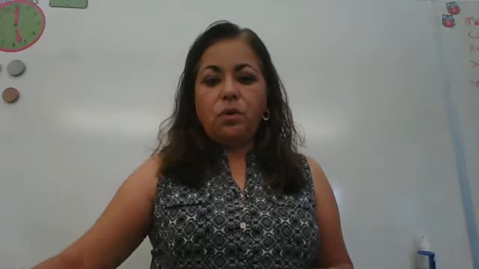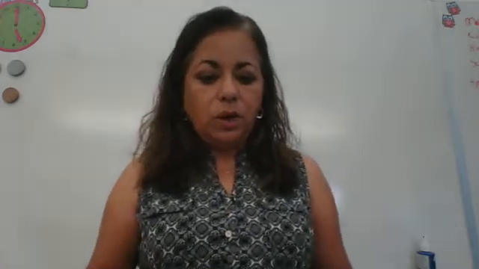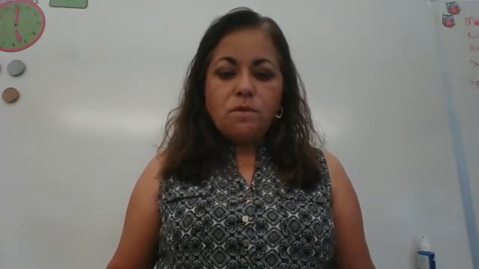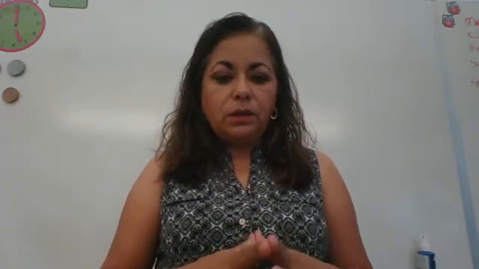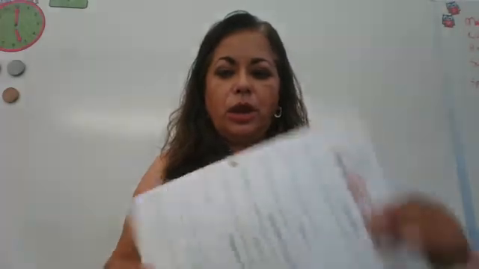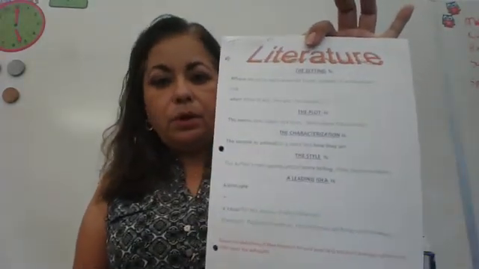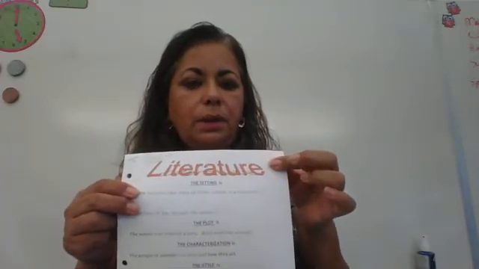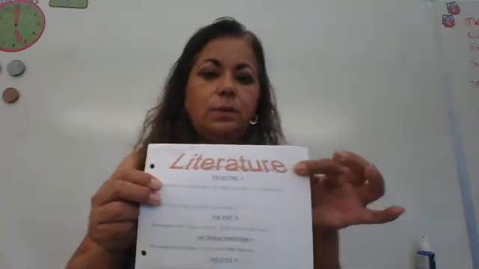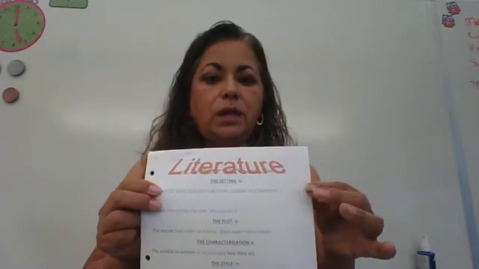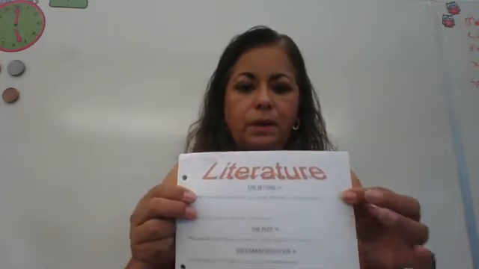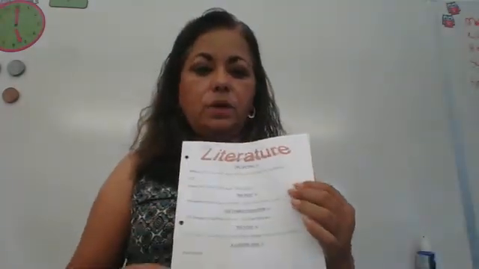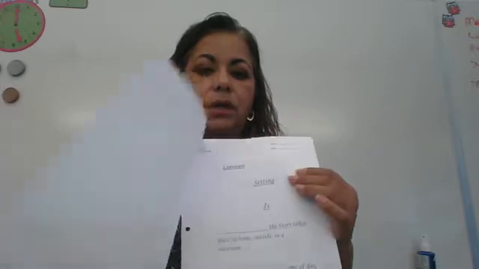All right, but before we start reading our literature book, we're going to do one more assignment, and then on Thursday we'll start reading our literature book. We need to know what the 5 elements of literature are, okay? And you should have your paper like this. We don't need our literature books today. Make sure you write your name and date up here, and today is September 22nd, 2020, so it's 9/22/20, all right? And as we read this, we're going to be turning and answering the questions on the inside.